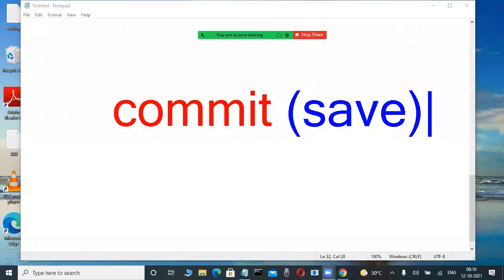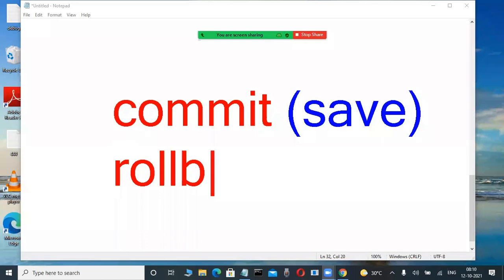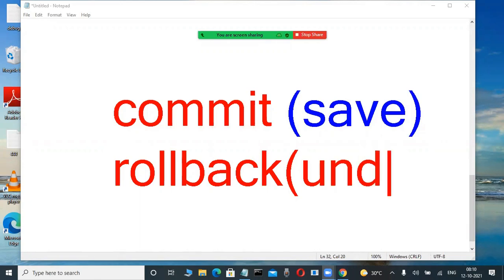Before we start the languages, tools and all these things, if you have this knowledge, you will never be confused anywhere. Commit means save. Again, another concept is there. Just observe it here. Same like in Windows, in Word, when we press Control Z it undoes the operation. Same in databases, in SQL, in every database, rollback is a command. This is nothing but undo the transaction, same like Control Z in Word. These two transactions, you must be familiar with, it is mandatory.